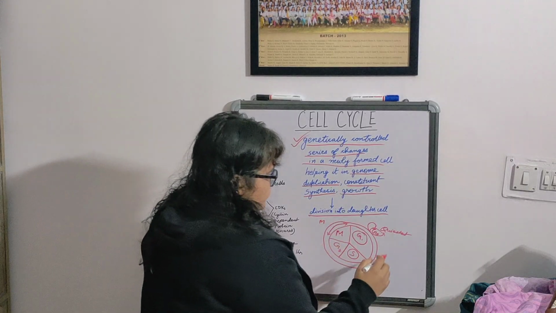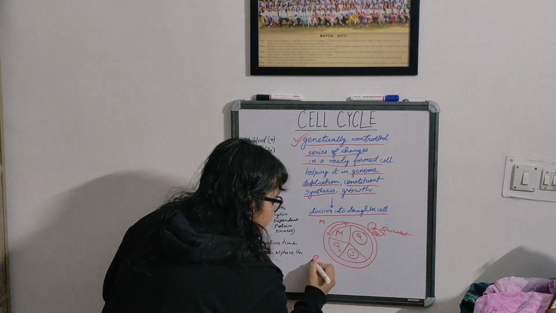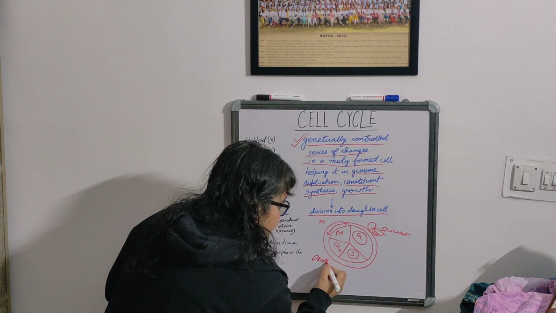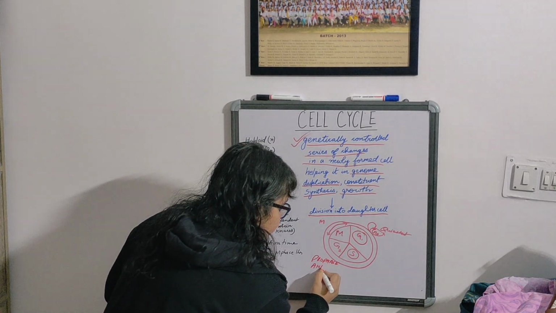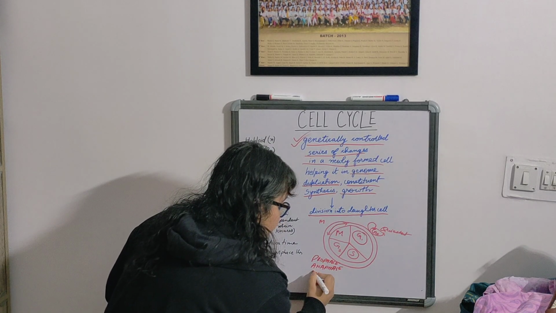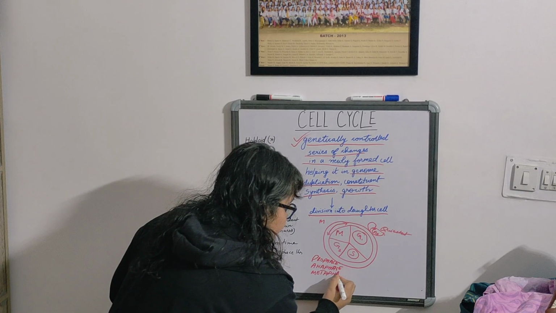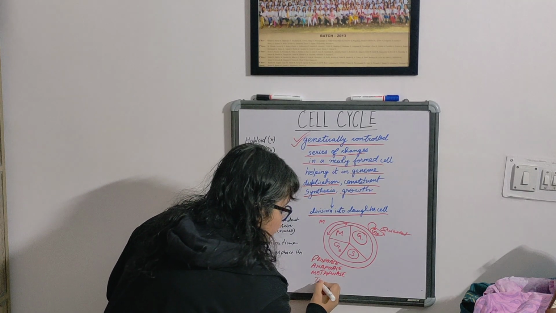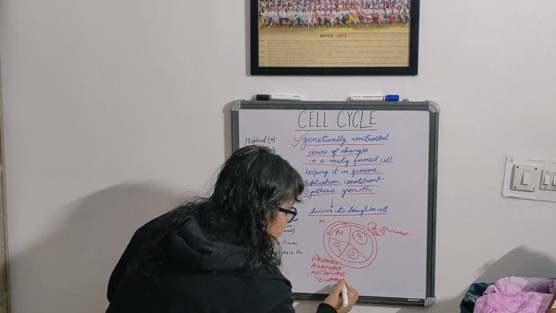This M phase is divided into prophase, anaphase, metaphase, and telophase. And then what happens?